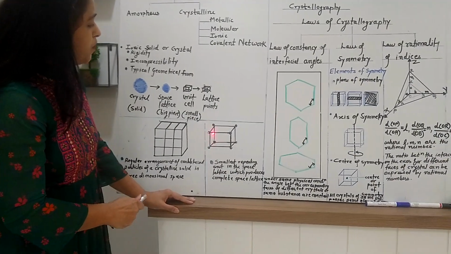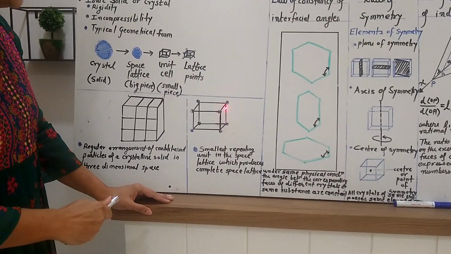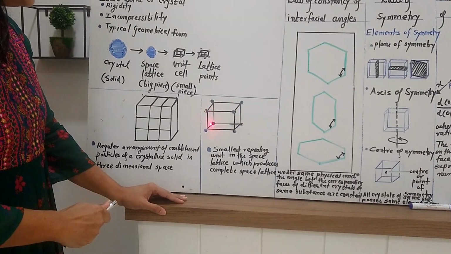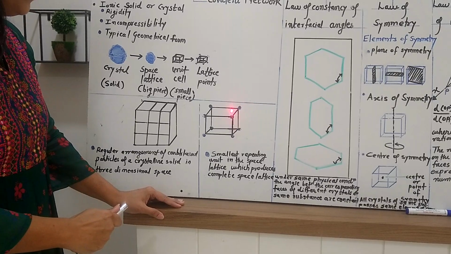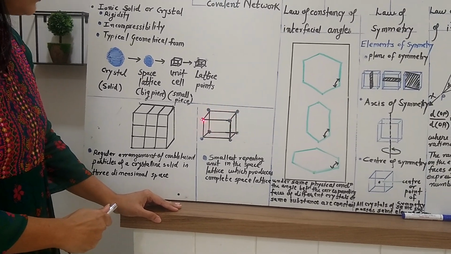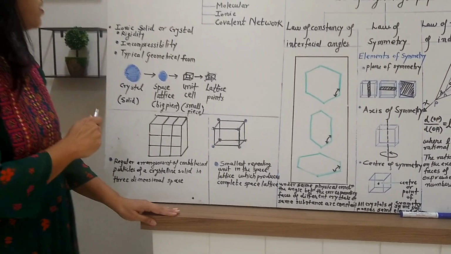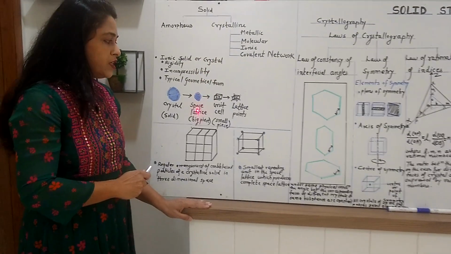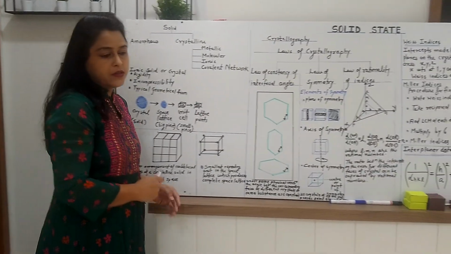Now, if you observe carefully this diagram of unit cell, then these dots are nothing but the position of ions. It may be cation, it may be anions, and these points or dots are known as lattice points. So, all this is about the definition of crystal, space lattice, unit cell and lattice point.